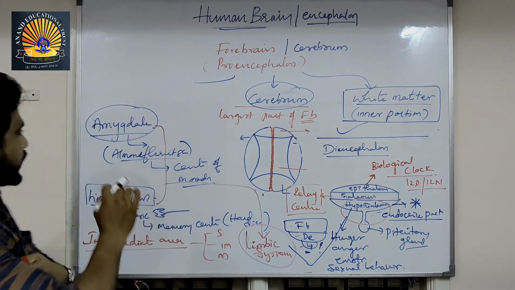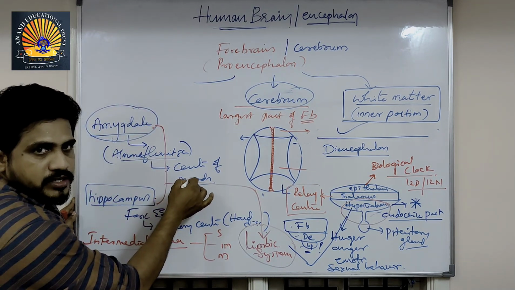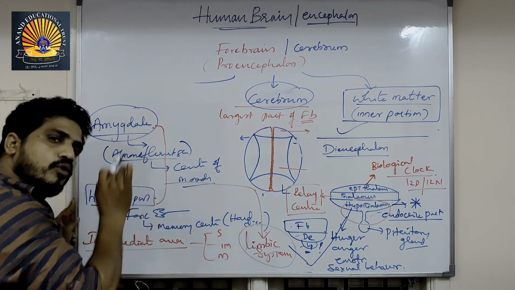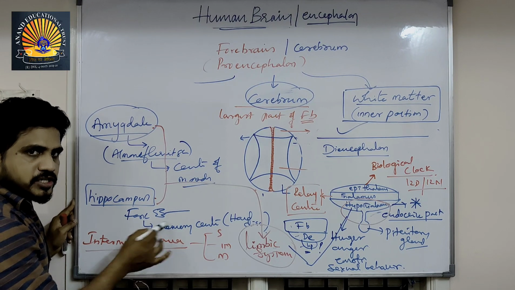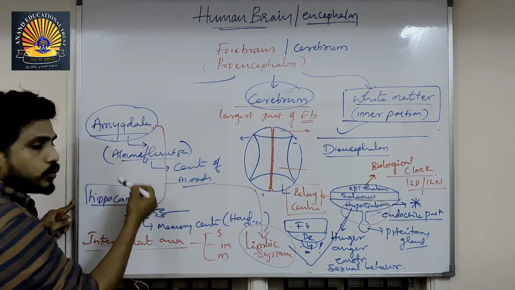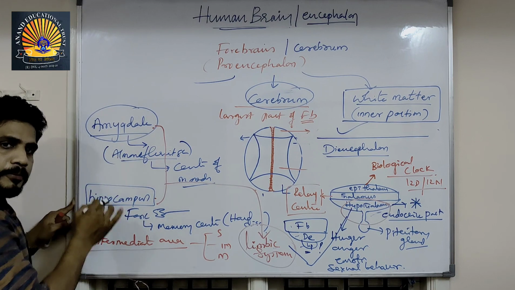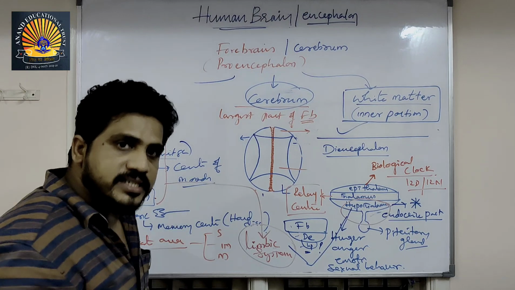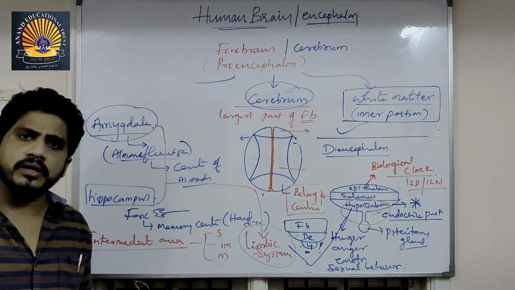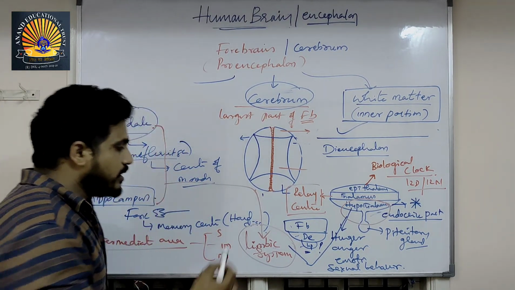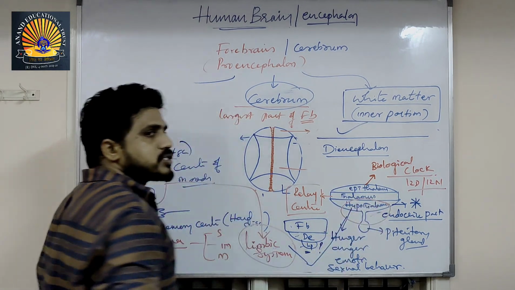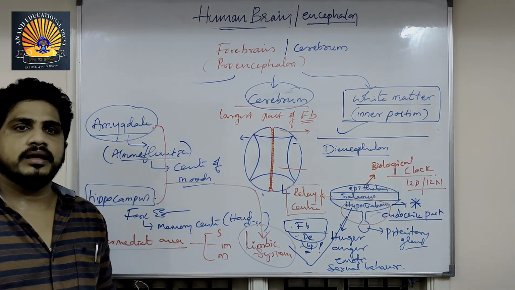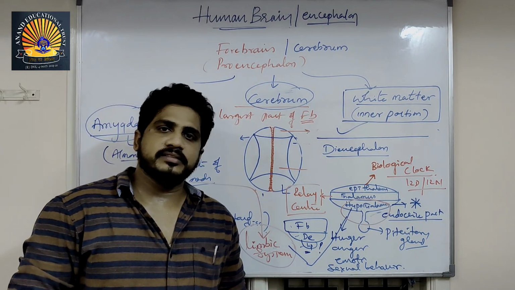No need to get confused. The amygdala has its individual function. It is the almond fruit shape. The hippocampus has its own function. It independently does some functions, called storage of memory. These two, what are the two? Amygdala plus hippocampus together are called the limbic system. The limbic system also has some works independently. They are sexual urge, sexual behavior, motivation and all. Limbic system plus hypothalamus together control motivation and excitement. All together, this is about the forebrain.